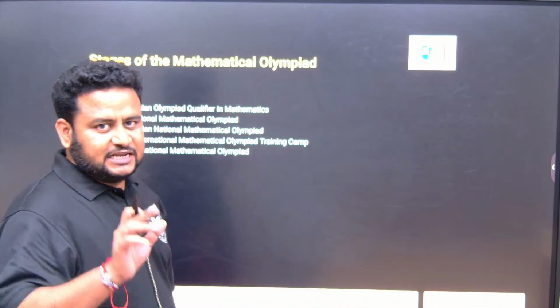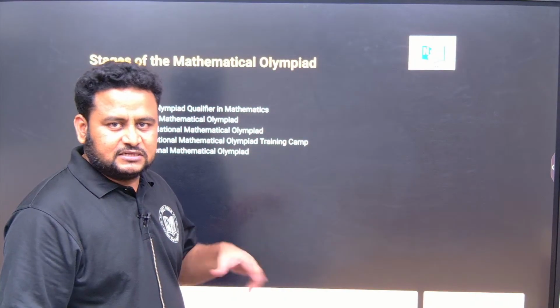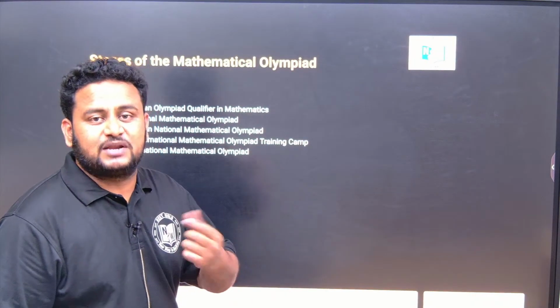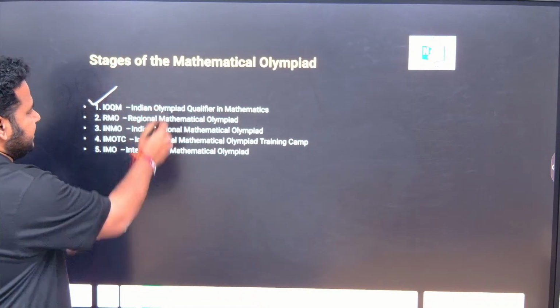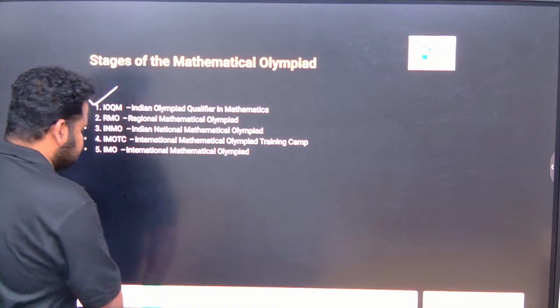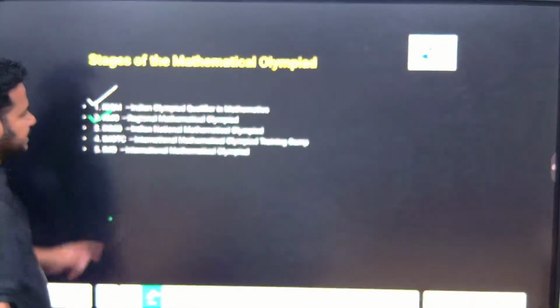I told you the pinnacle is the International Maths Olympiad, that is IMO. The first stage we call IOQM, that is Indian Olympiad Qualifier in Mathematics. The next stage we have is RMO, that is Regional Mathematical Olympiad. Those students who do well in the Indian Olympiad Qualifier in Mathematics, the first stage, and clear the cutoff, will go to the next stage.